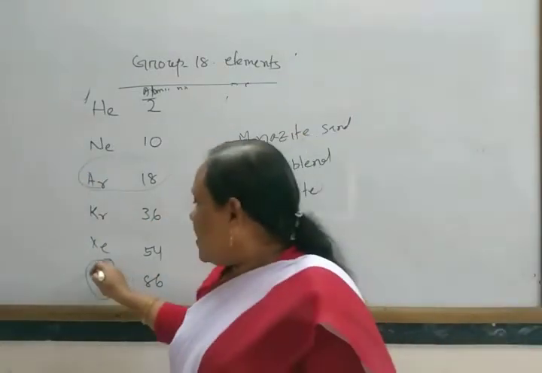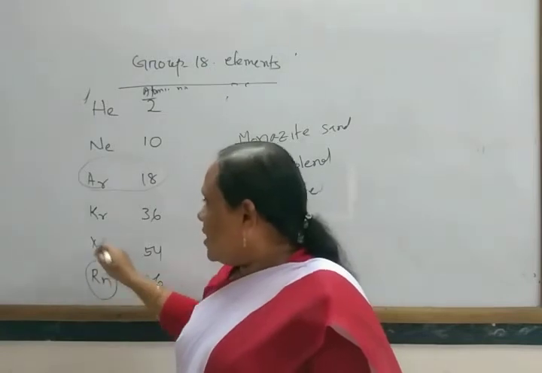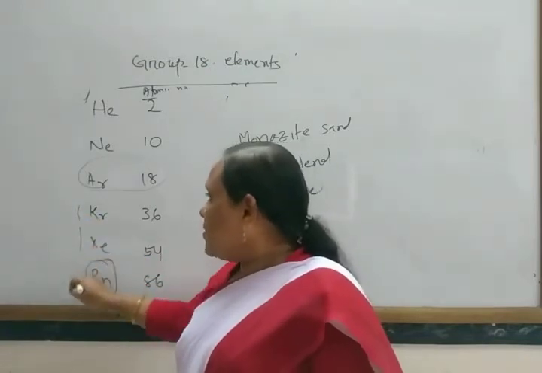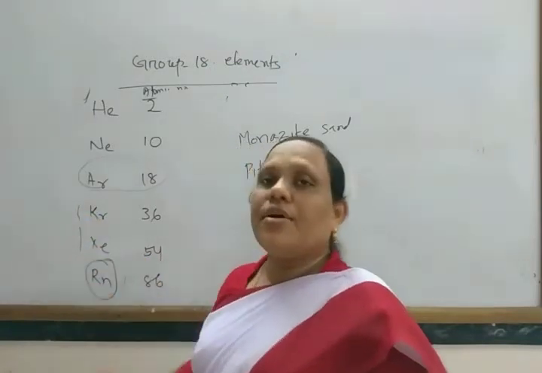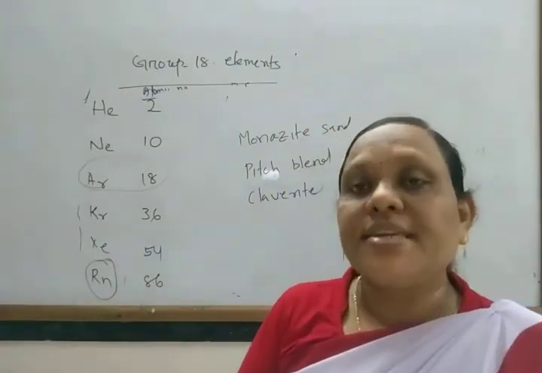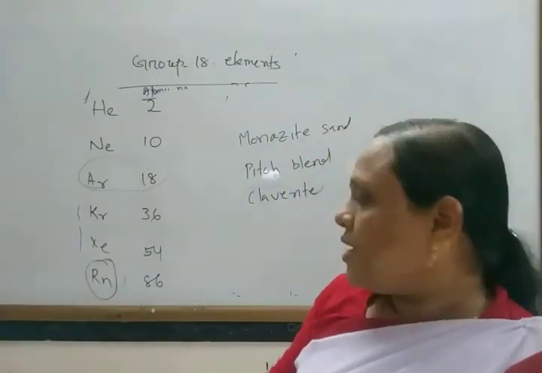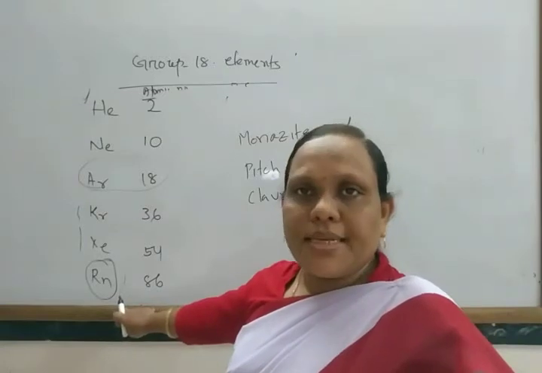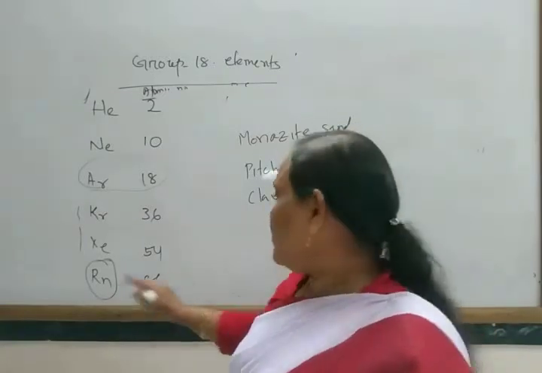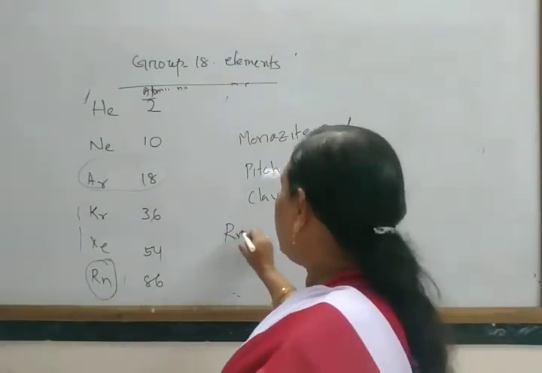Radon is generally found by the radioactive decay of radium.